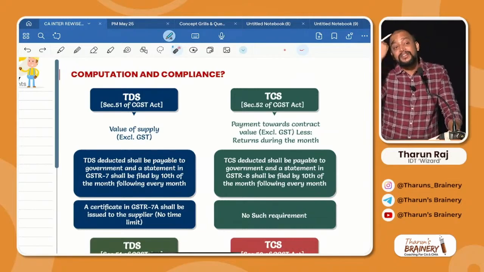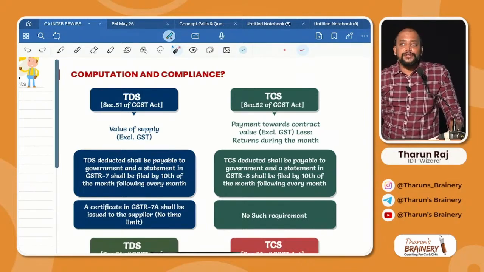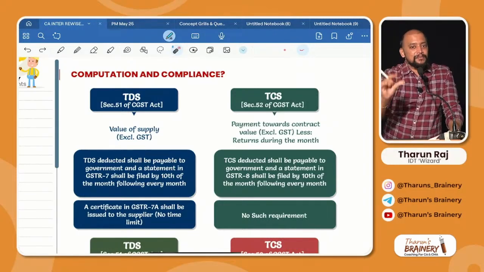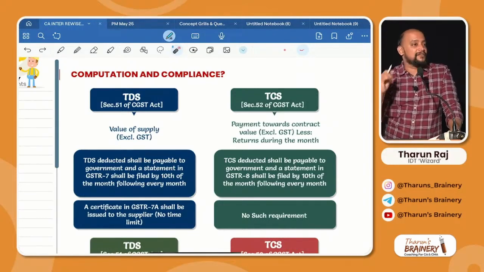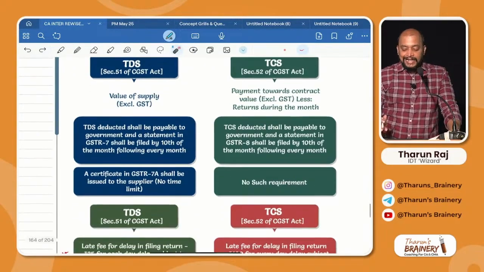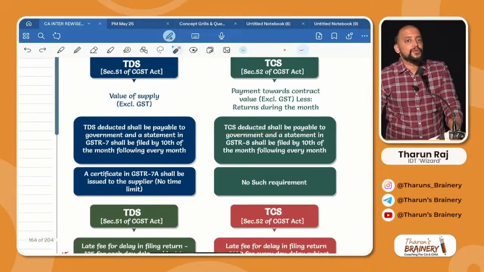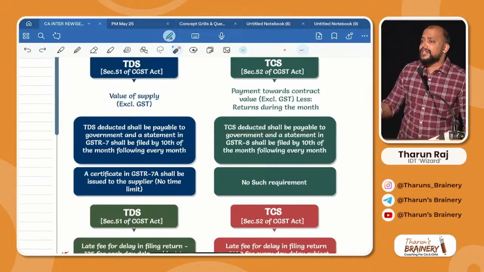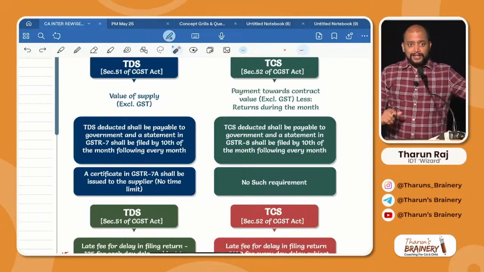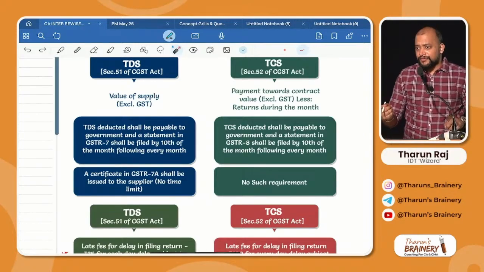So returns are something that usually happen. So we need to see sales made in a month minus sales returns in that month. That difference should be taken as the value for computation of TCS. Payment towards contract value minus returns during a particular month, and TCS deducted. Time limit is what? TCS remittance is the same as TDS. TDS time limit is the 10th of the month following every month. TCS also, the 10th of the month following every month.